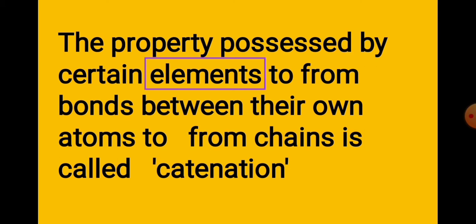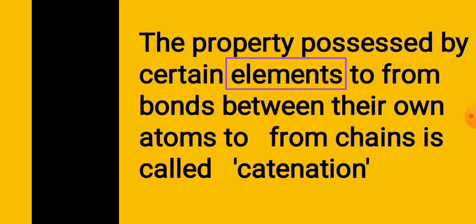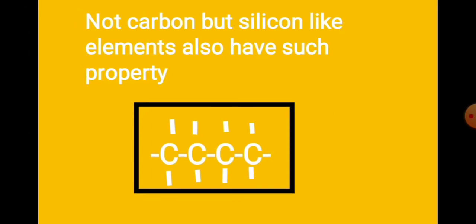But here, when I define catenation, I use the term certain element, meaning that rather than the carbon atom, this property can also be shown by other elements such as silicon. That means we get an answer to the first question: not only carbon but silicon-like elements also show the property of catenation. But actually, carbon has a great tendency to form such chains, hence, more importantly, we give the example of carbon, that carbon shows the property of catenation.